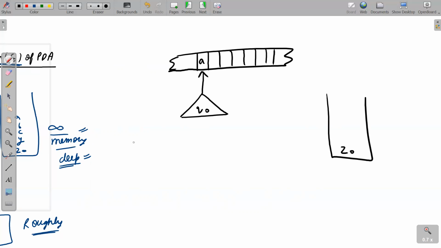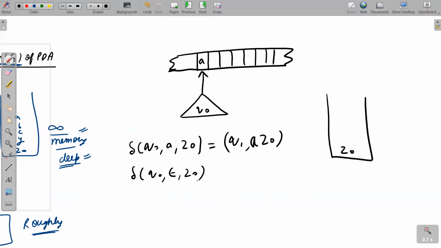So now see here carefully. If I say delta(Q0, A, Z0), it means we are going to state (Q1, A Z0). And here I am applying delta(Q0, null, Z0) = (Q2, B Z0). See, this is the basic meaning. Now, if we have moves like this, it won't be a DPDA, it will become an NDPDA. Why are these moves making this PDA an NDPDA?